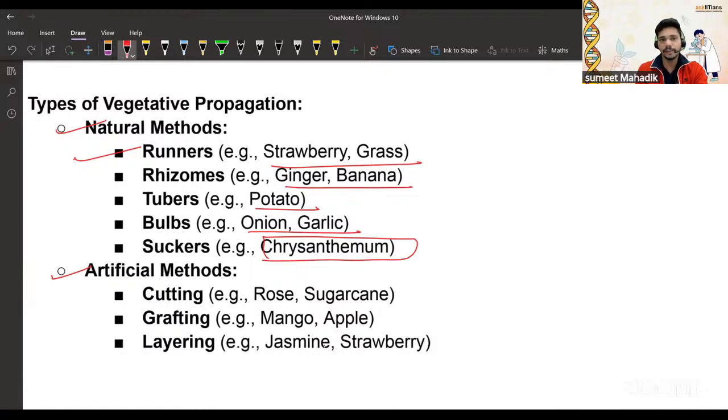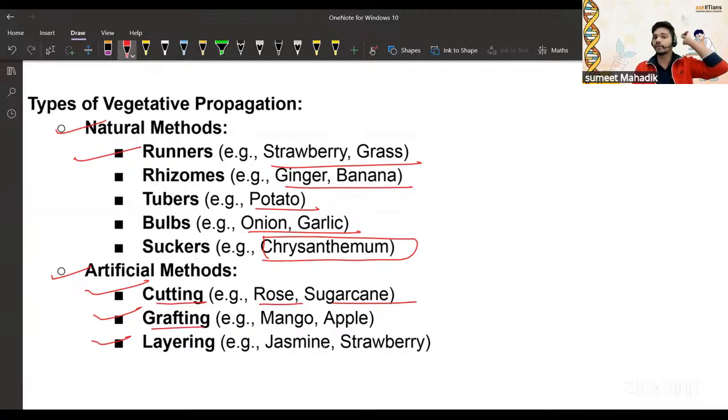Then the artificial methods: cutting, grafting and layering. Rose and sugarcane are examples that come under cutting, right? See, we know that if you cut the stem of a rose and plant it in soil, what will happen? From that particular stem a new plant will be developing, right? Grafting: mango and apple are also there.